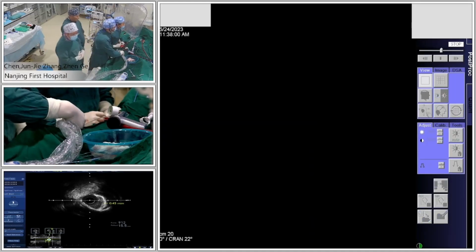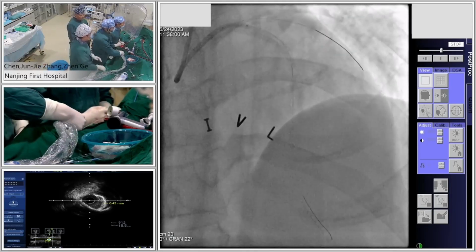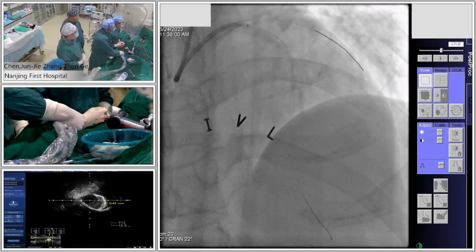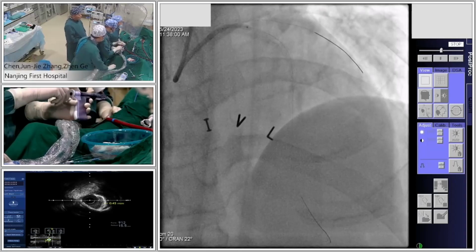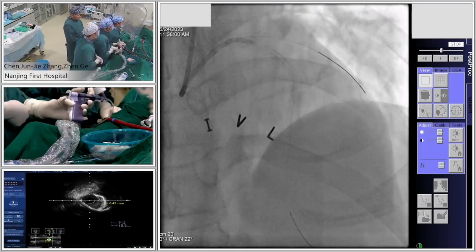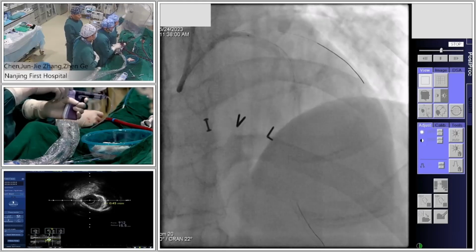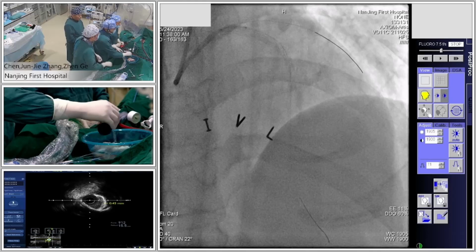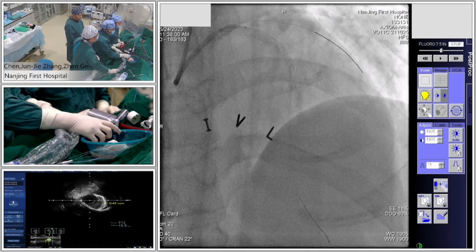Okay, so now IVL is working. Six atmospheres. But during the procedure, you should be very careful about the EKG and the hemodynamics. Now the pressure is down. Heart rate is down to 43.